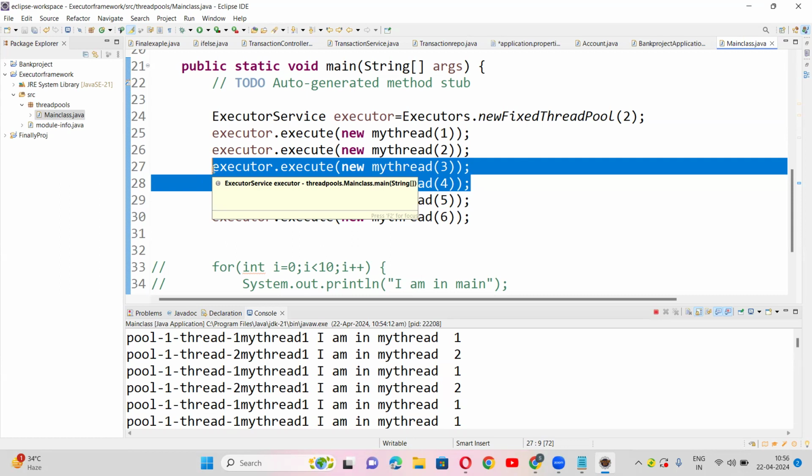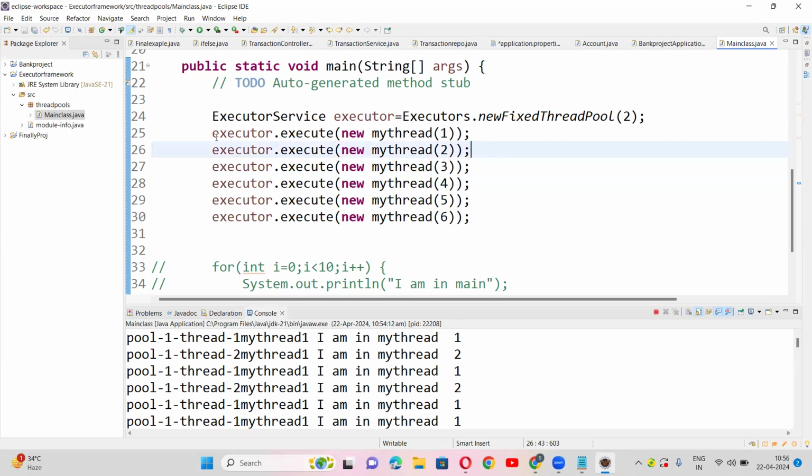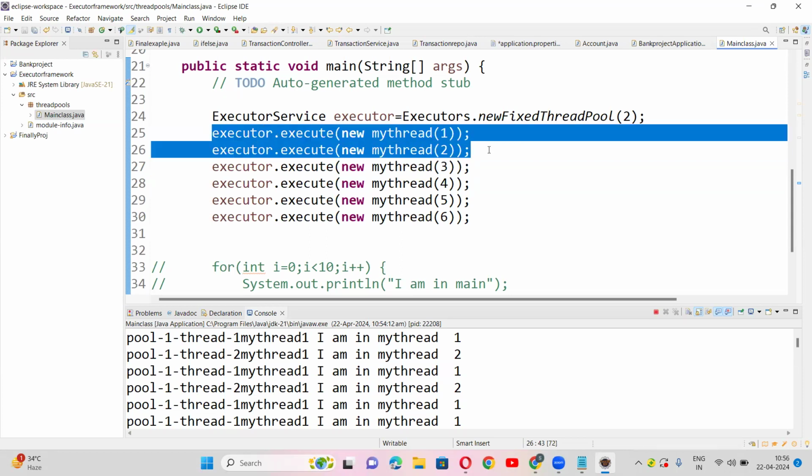So thread 1, thread 2 will execute 1 and 2, next again thread 1, thread 2, exactly, 1 and 2, 1 and 2. Suppose 2 threads will execute, my thread 1 is there, thread 2 is there. My thread 1 will take one from the pool, and my thread 2 will take another. Till the completion of 20 times, no more threads will come into the picture. Okay? This is about the executor framework, single thread and fixed thread pool.